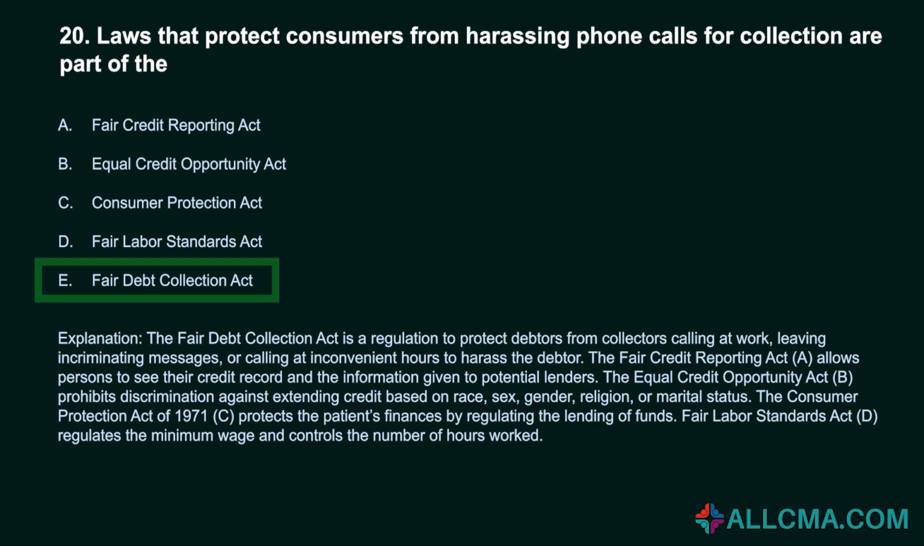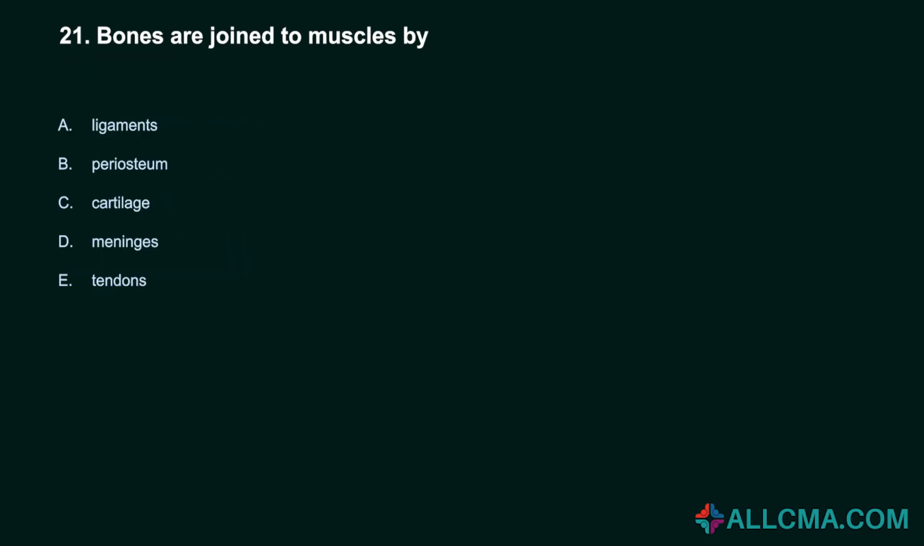The Consumer Protection Act of 1971, C, protects the patient's finances by regulating the lending of funds. Fair Labor Standards Act, D, regulates the minimum wage and controls the number of hours worked. 21. Bones are joined to muscles by A. Ligaments. B. Periosteum. C. Cartilage. D. Meninges. E. Tendons. Correct answer, E.